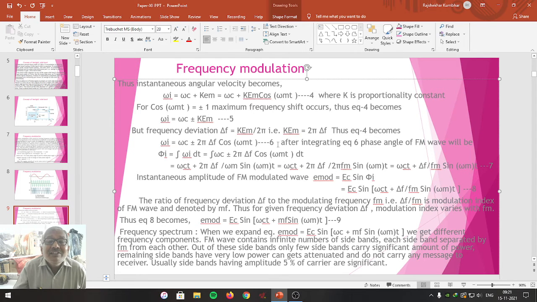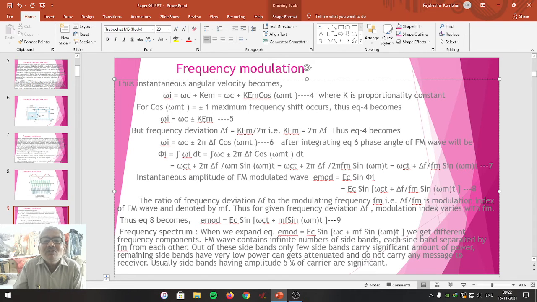If you integrate this, we can get the phase angle of FM, that is phi i equal to the integration of omega i with respect to dt. That means integration of omega c plus or minus 2 pi delta f cos of omega mt into dt. After integration, the integration of omega c is omega ct. 2 pi delta f is a constant.